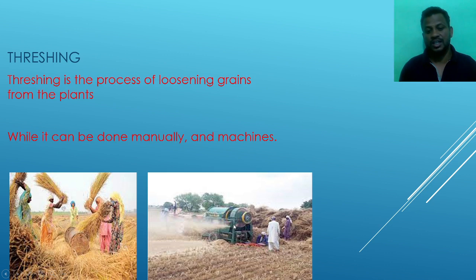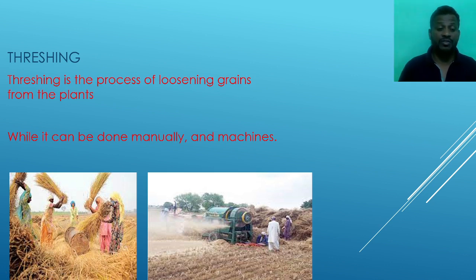By using this modern technology, we can save time, and we can save the energy of the farmers. But on the left side, we see the people are beating the crops against the hard surface. It will take more energy when compared to the modern technology or the modern agriculture methods.